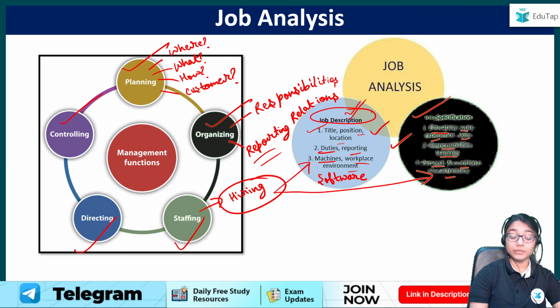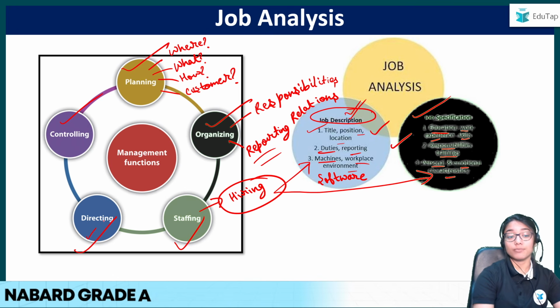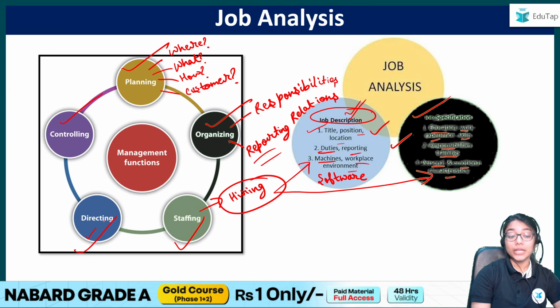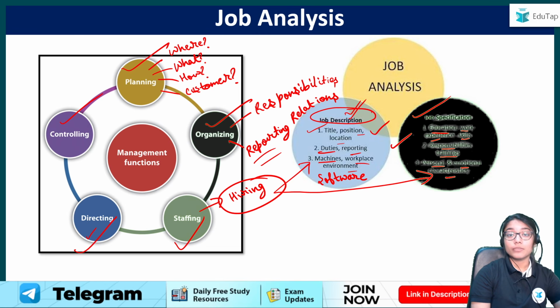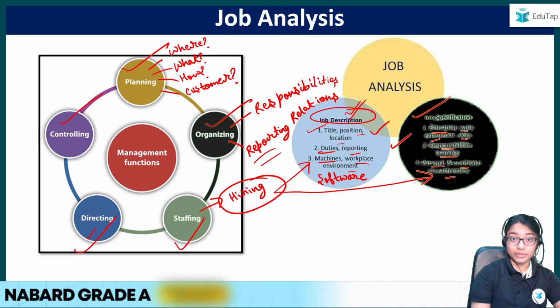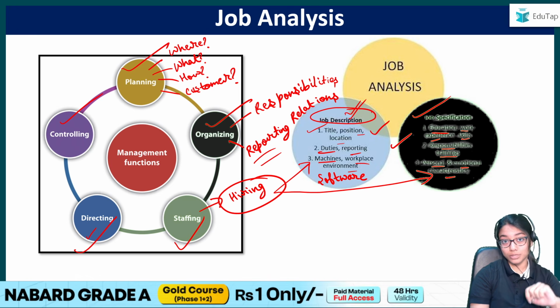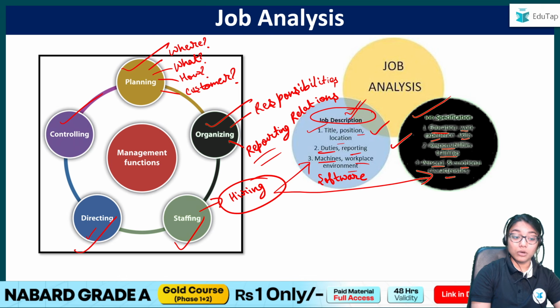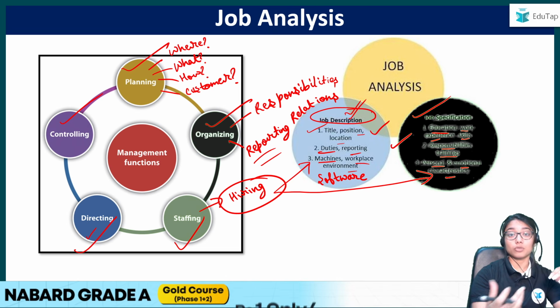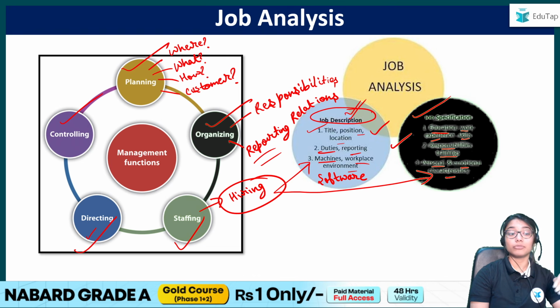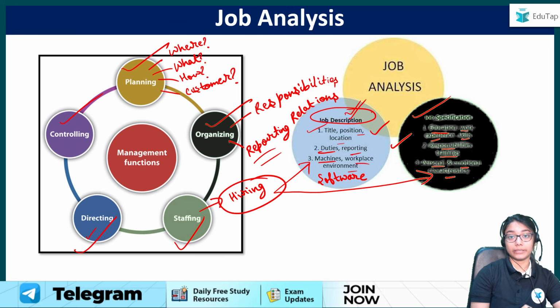Right? Then comes what? The next function is directing. Directing is where I am now going to start the organization. So I have to direct you about the work. You're supposed to do this, you're supposed to do this, right? Give you orders, motivate you, communicate exactly what all needs to be done. There would be some sort of leadership going on, right? I'll have to supervise you if you're doing the work correctly or not. So all of this falls under directing.